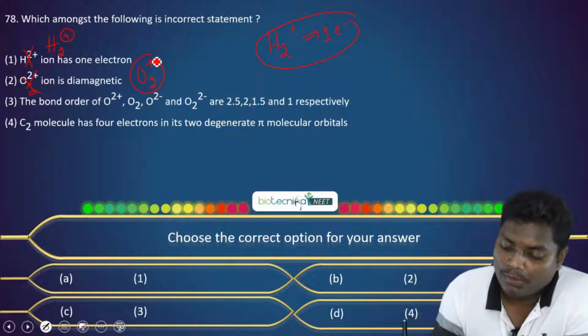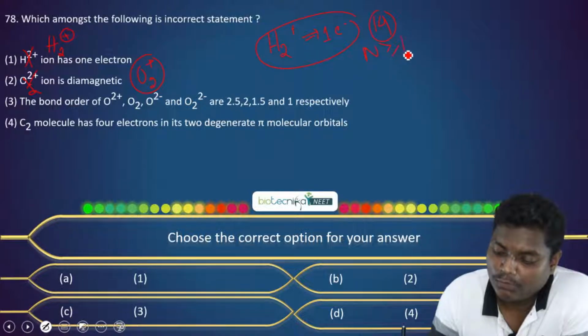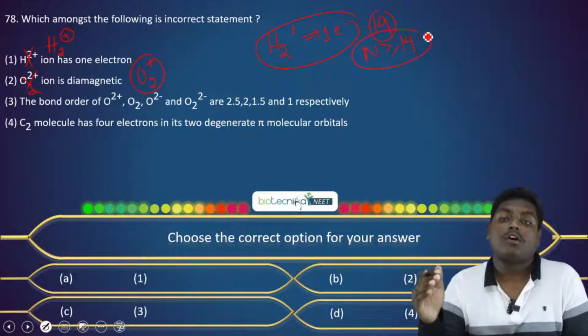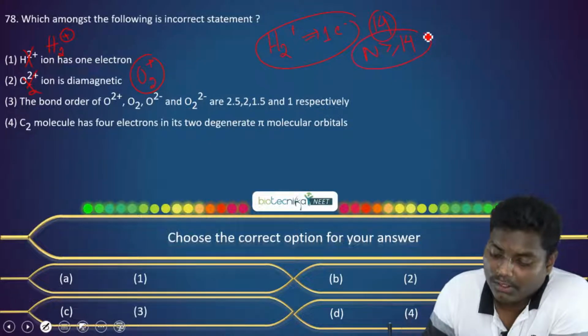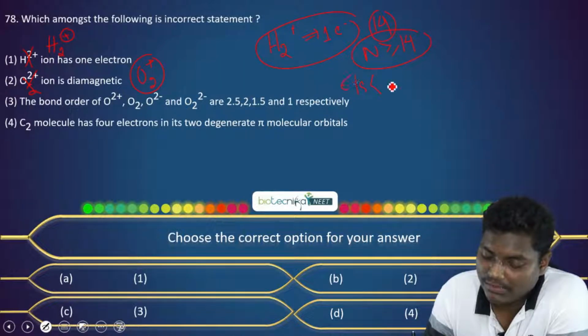So for the electronic configuration where n is greater than or equal to 14, if we arrange the MOT orbitals, we will have sigma 1s, then sigma star 1s. Similarly for 2s, sigma star 2s.